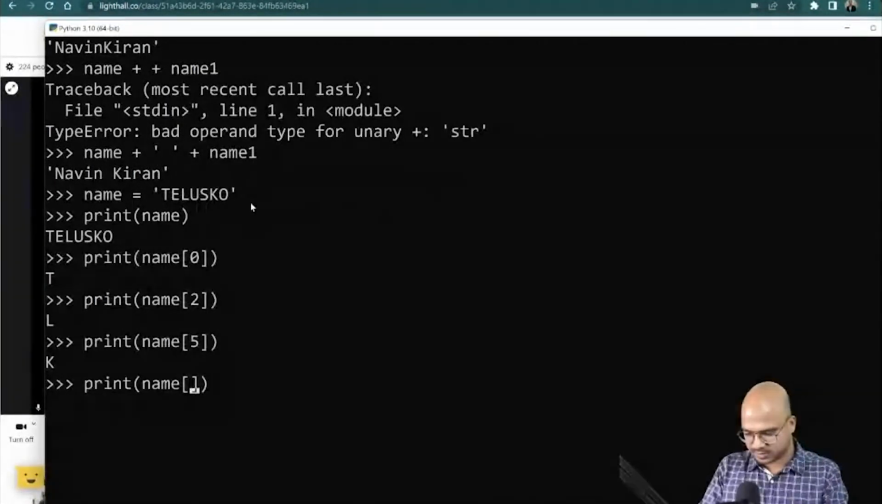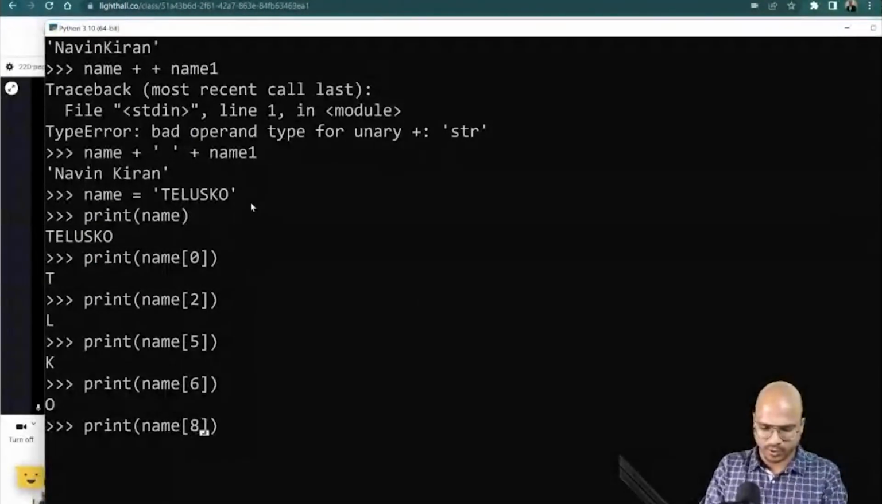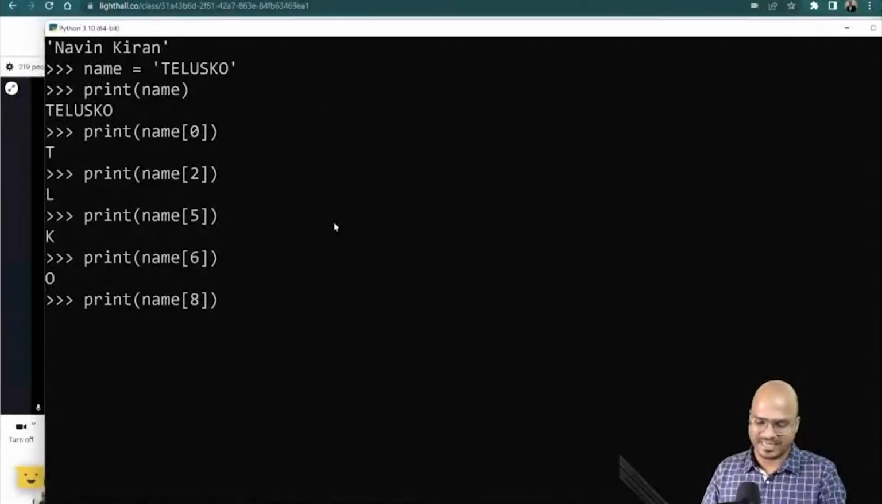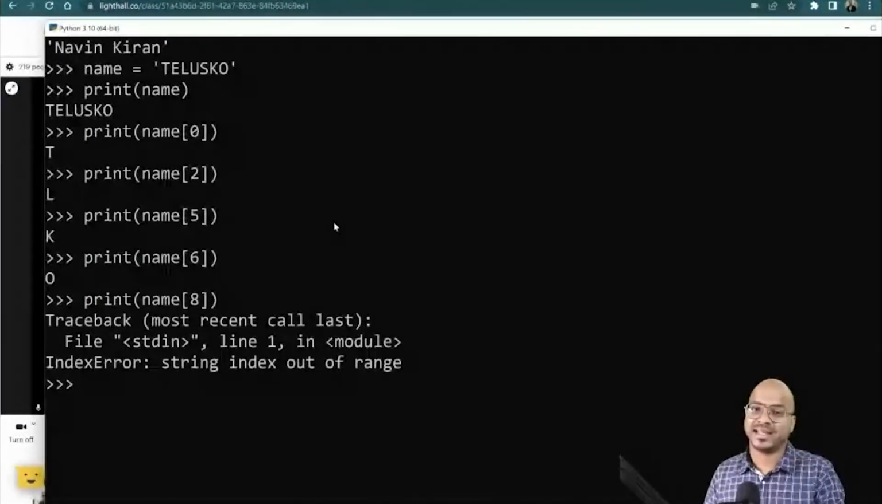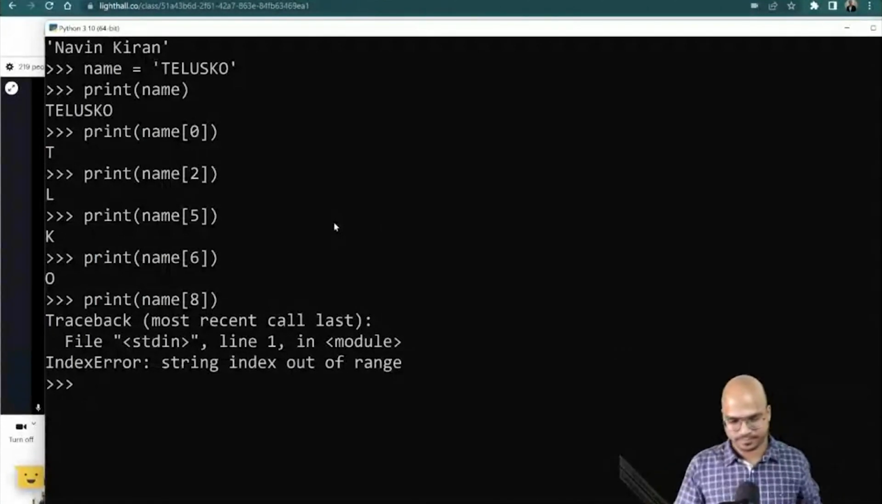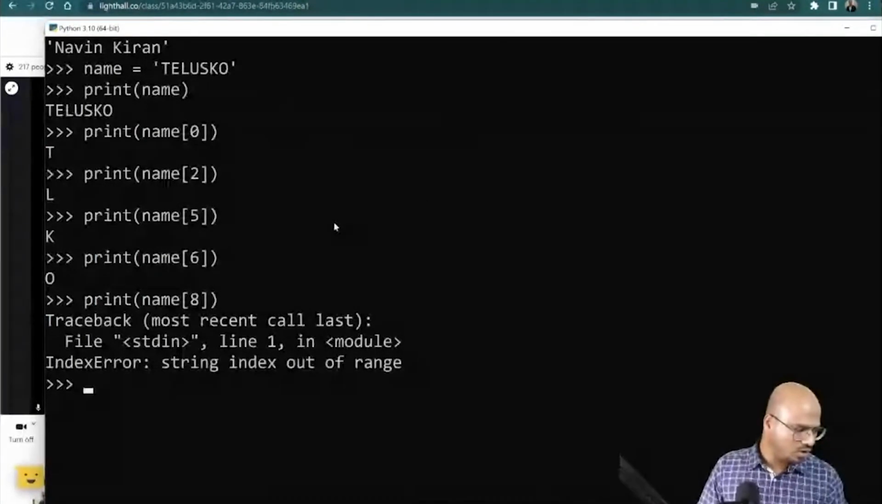Okay, it has 7 characters. When I say 6, you got O. Things are working to this point. What if I say 8? What do you think? If I say 8, what will you get? Enter, and you got an error. The error says string index out of bound. So basically, we're trying to do something which is out of bound.